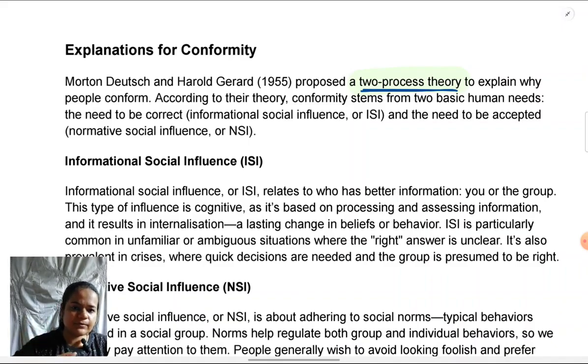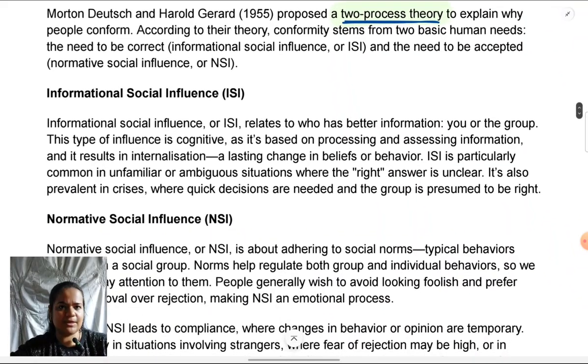We get reasoning or information for something, and then we decide to do that behavior. So that comes under informational social influence. So let's understand these two needs and the two reasons for conformity which emerge from them. The first is informational social influence. First, we can mark the need to be correct and the need to be accepted.